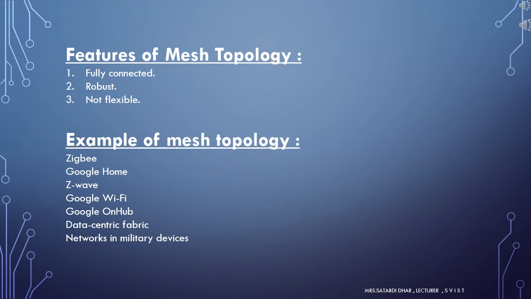The features of mesh topology. The features of mesh topologies are: it's fully connected, robust in nature, and not flexible. Mesh topology can be used in Zigbee, Google Home, Z-Wave, Google Wi-Fi, Google OnHub, data-centric fabric, and networks in military devices.